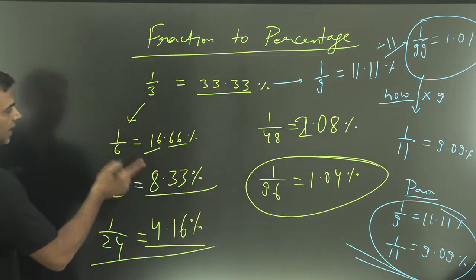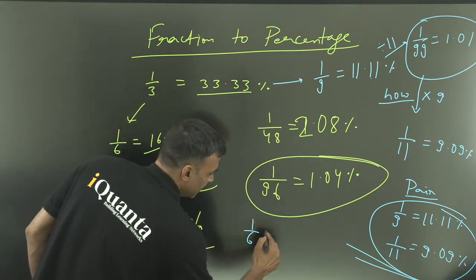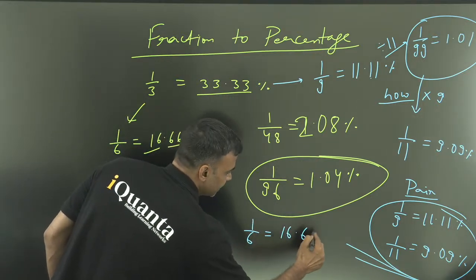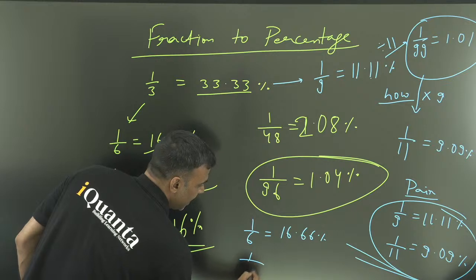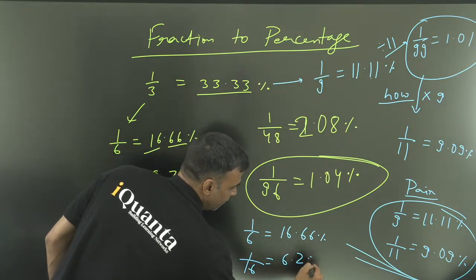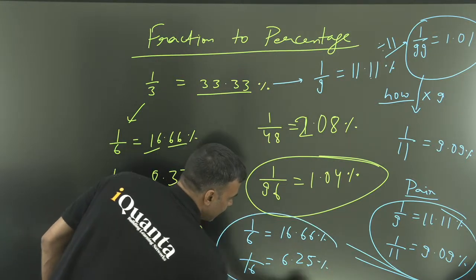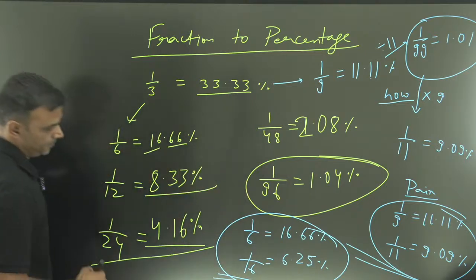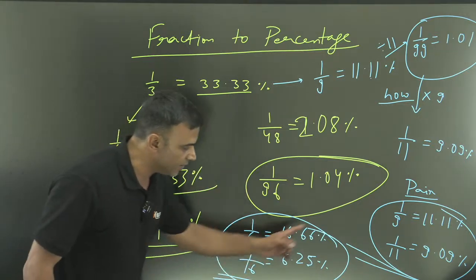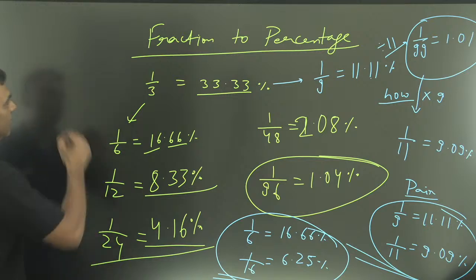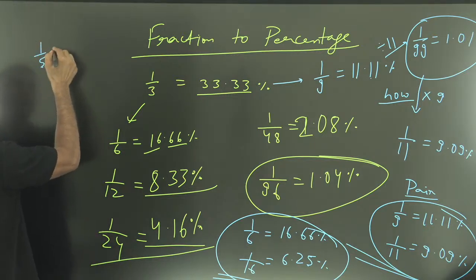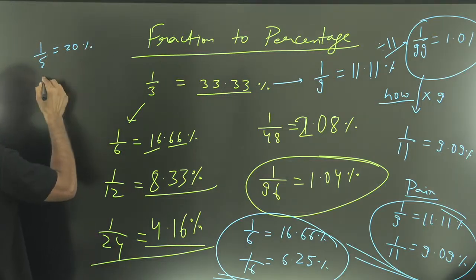Slowly. Another special pair, 1 by 6 is 16.66%. 1 by 16 was 6.25%. Try to identify, is there something good? Is there something special that you can keep in your mind together? Some of the pairs like this, 1 by 5 is 20% and 1 by 20 is 5%.